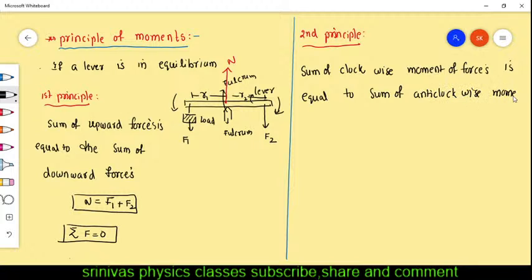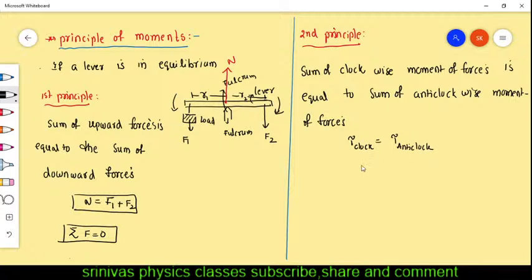Now, what are the clockwise moment of forces? This force F2 will try to rotate in clockwise, right? The torque which tries to rotate the object clockwise and the torque which tries to rotate it anti-clockwise, if these two torques are equal, then it cannot rotate in either direction.